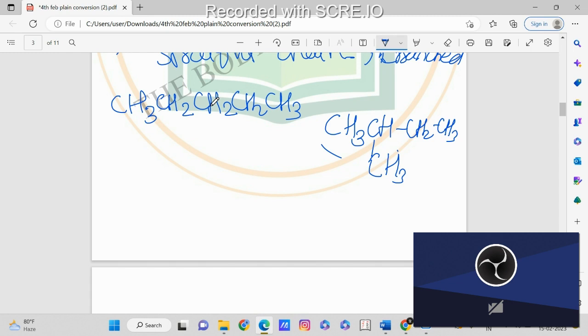But in the second case, where we have a branched structure, since the surface area is decreased, we do not need more energy. Okay, we require a little less energy than the straight chain alkanes to break this bond. Okay, so this is the physical properties concept.